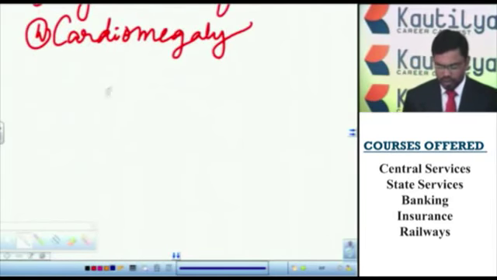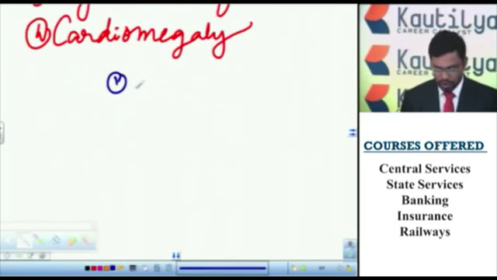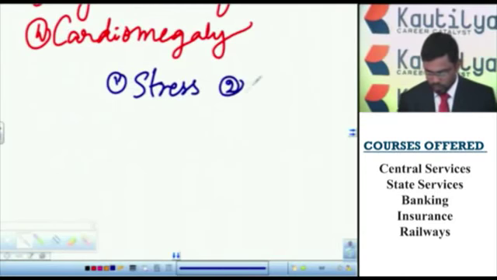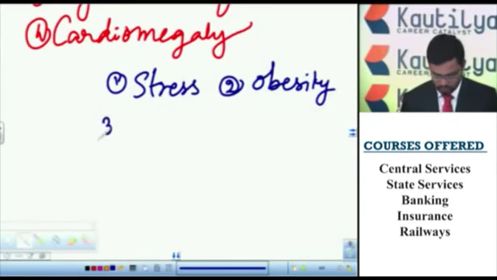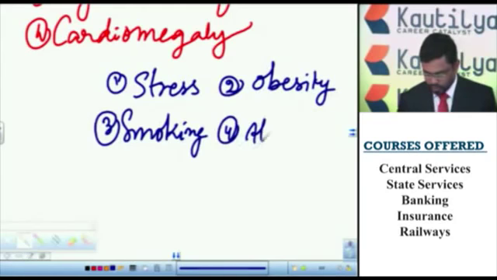There are also some external factors which initiate the heart attack. They include stress, obesity, smoking, and alcoholism.